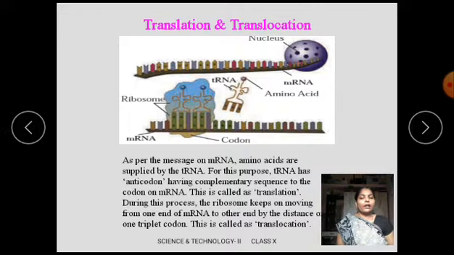The amino acids brought in by the tRNA are bonded together by peptide bonds. Many chains come together to form the complex of protein.